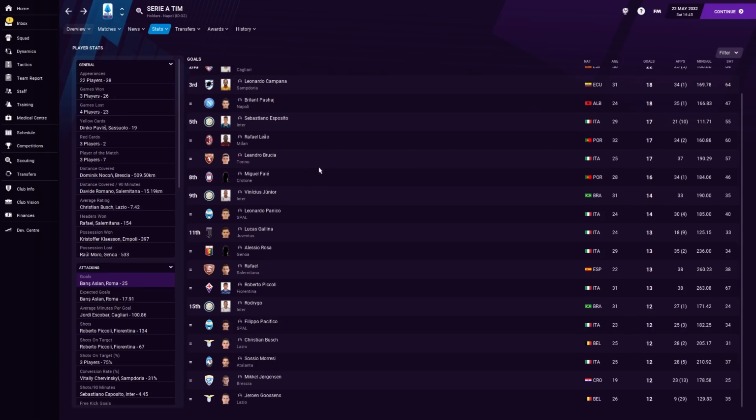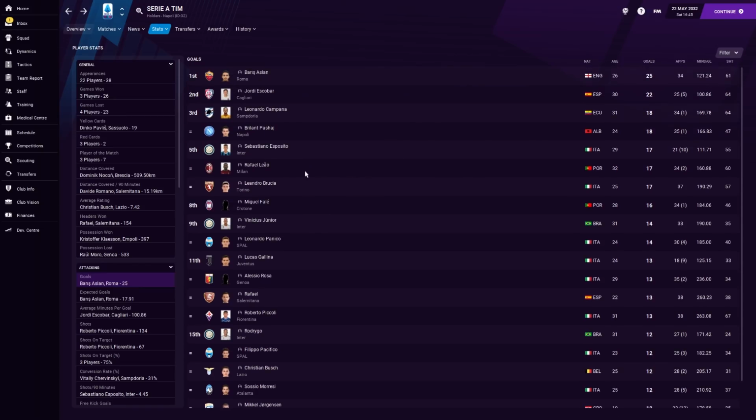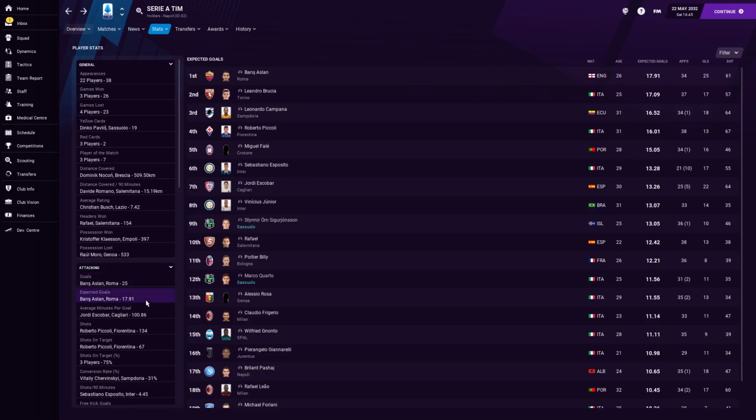Goals. Nobody on this list at all for us. I think our top scorer has 12, and that was Quarto, and that's all competition. So, end of the day, not super fussed about the overall top scorer in our team, particularly when we've done as well as we have this season. You can see that Siggy was actually on the list as far as expected goals, but sadly only managed 10 in the league off of an expected 13. So, he's definitely fallen short.